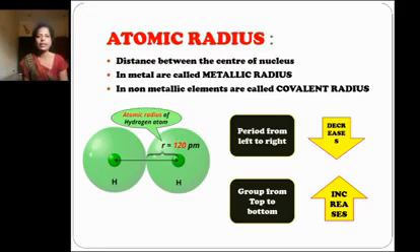Atomic radius is the distance from the center of the nucleus. In the metallic state it is also called the metallic radius, and in non-metallic elements it is called the covalent radius. An example is hydrogen bonded to hydrogen. Along the period from left to right, the atomic radius decreases. Along the group from top to bottom, the atomic radius increases. In this diagram we show the atomic radius of the hydrogen atom, which is 120 pm.